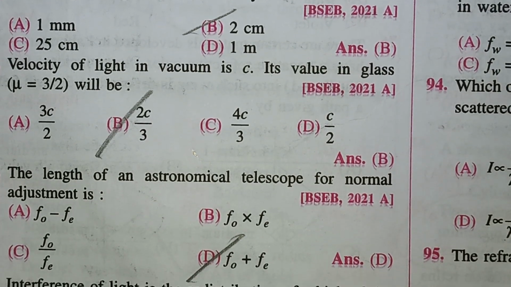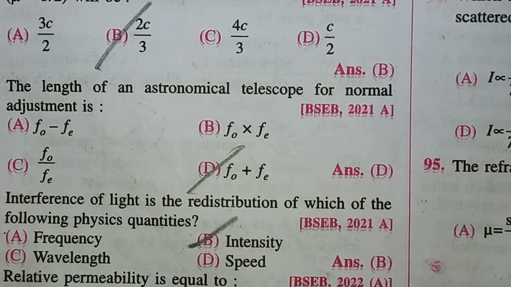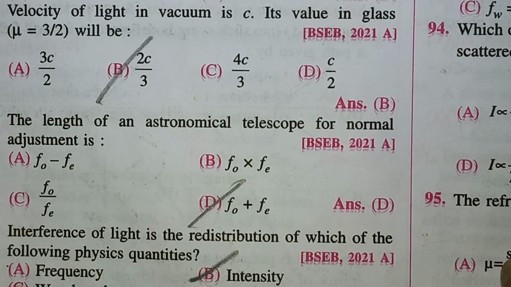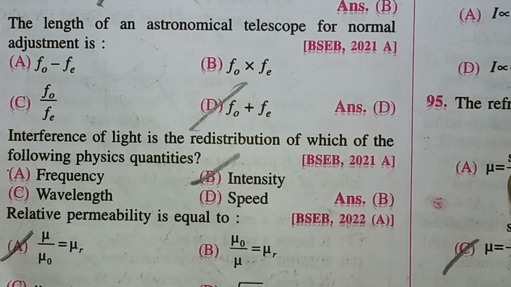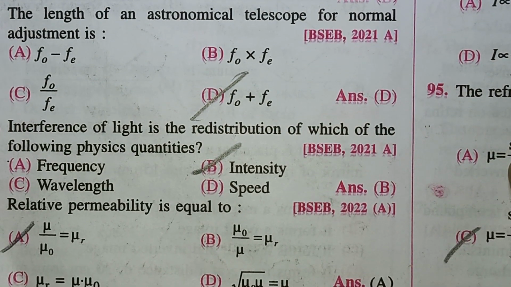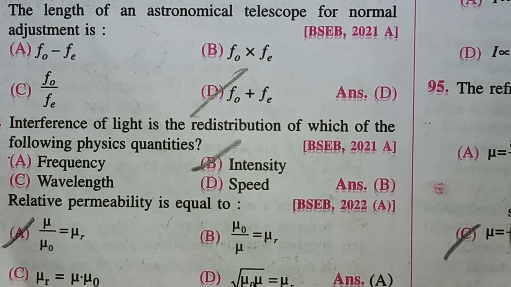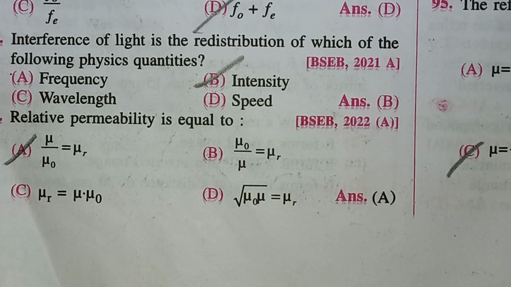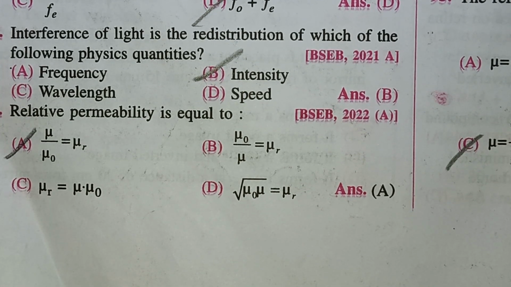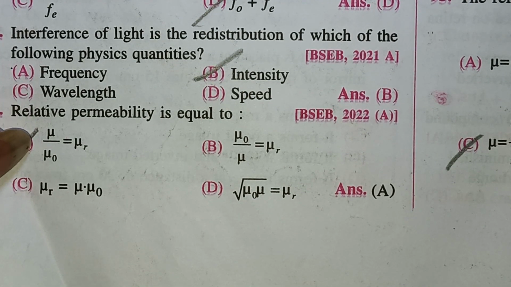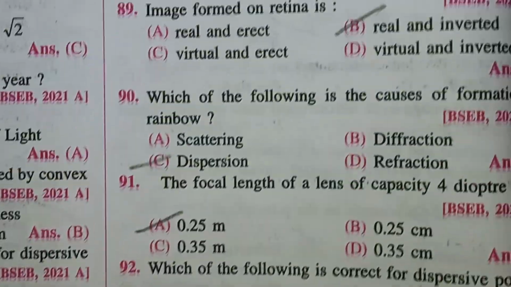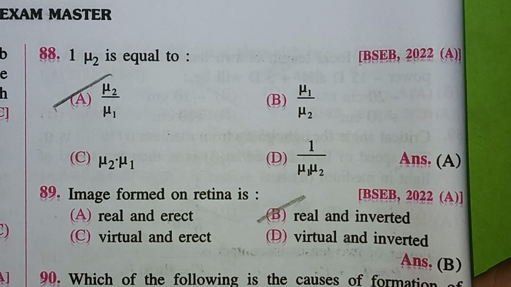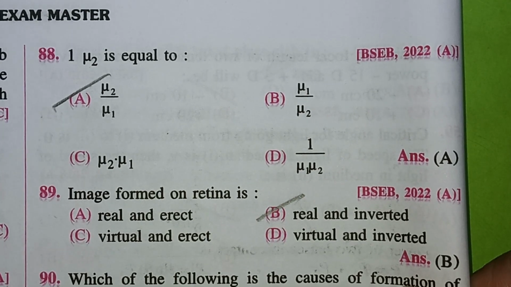Velocity of light in vacuum is c. Its value in glass of mu equal to 3 by 2 will be 2c by 3. The focal length of an astronomical telescope for normal adjustment is f naught plus fe. Interference of light is the redistribution of which physical quantity? Intensity. Relative permeability is mu upon mu naught is equal to mu R. Mu 1 2 is equal to mu 2 upon mu 1.